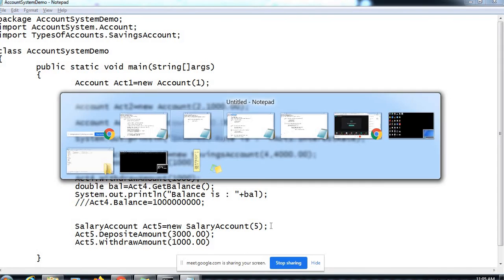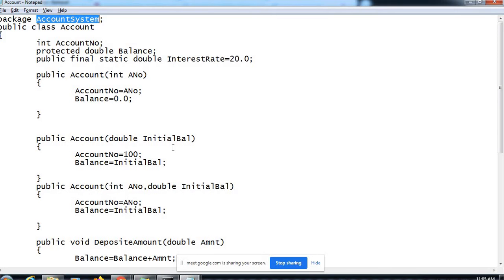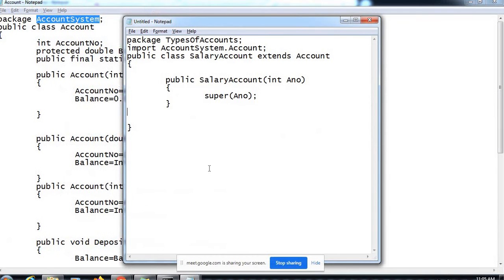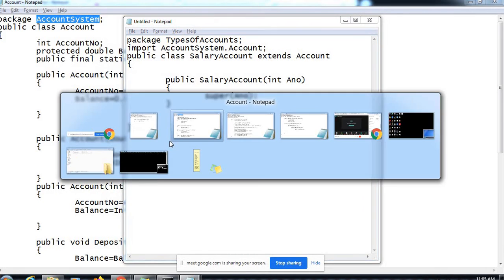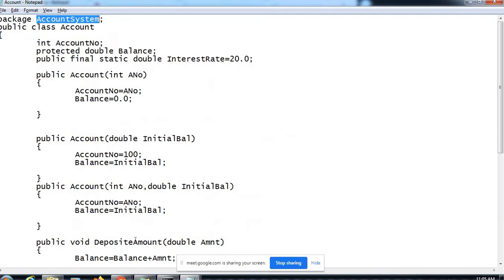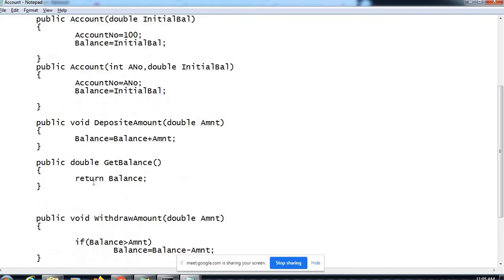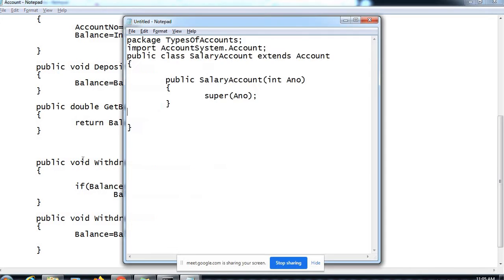All the methods which are implemented in this account class, salary account, being the child of it, does have all those available. Now the object of the salary account we are using to call withdraw amount. Salary account doesn't have its own version of withdraw amount implemented, that is, the method is not overridden. So the withdraw amount implementation from the parent class which the child has inherited would be used.